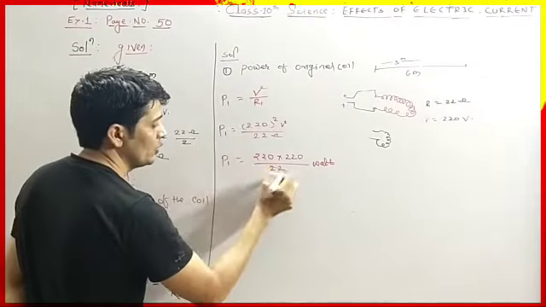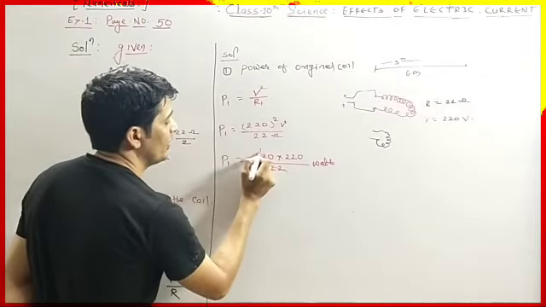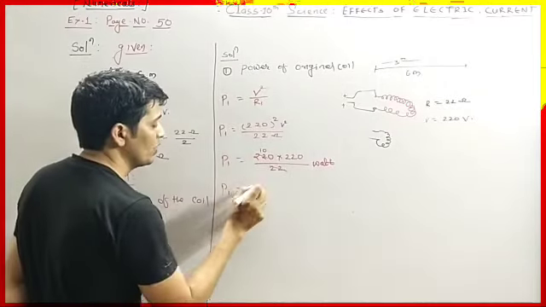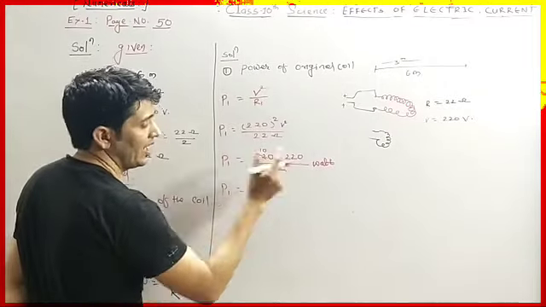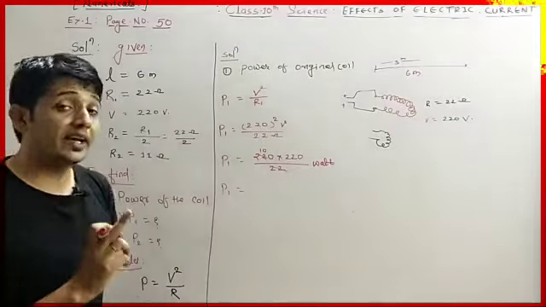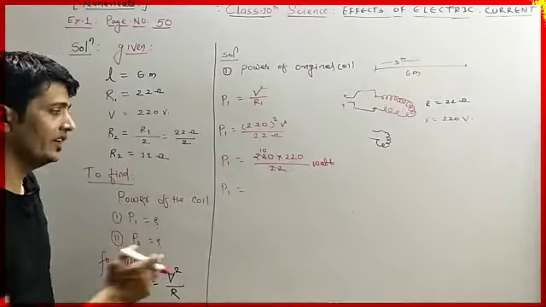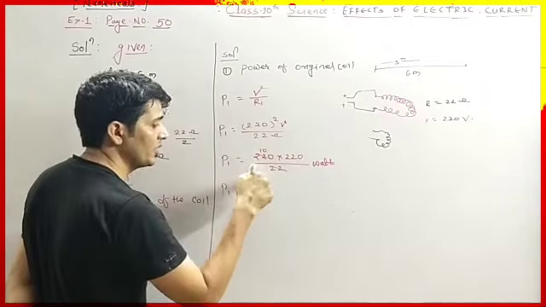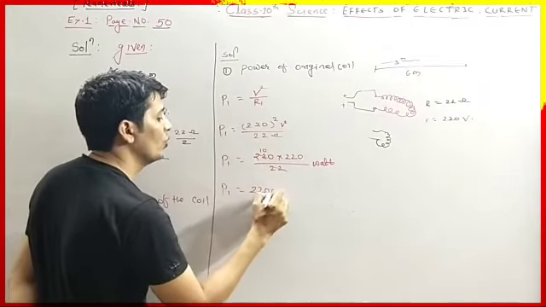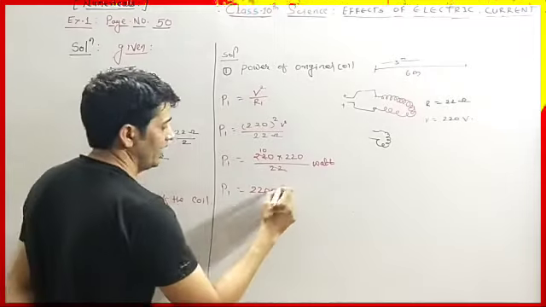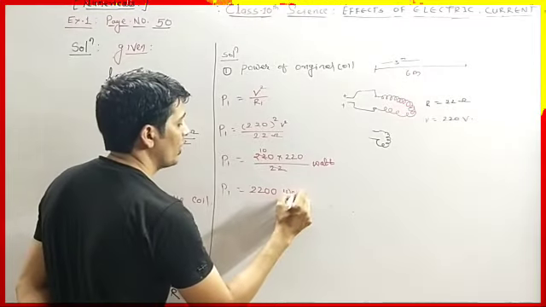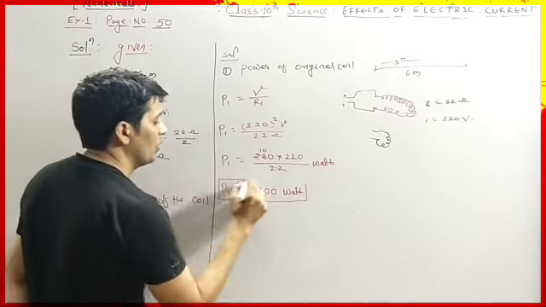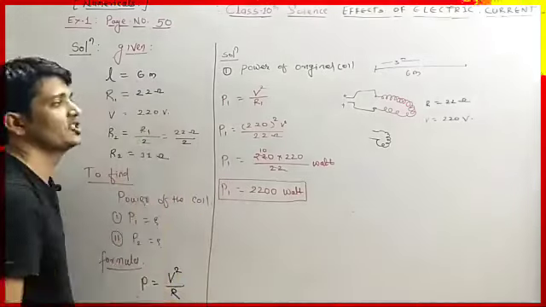So this 22 and this 220 will cancel by 10 times. So P1 equals, see, if we multiply any number by 10, one 0 will be added to the number. So we had 220, and if we multiply 220 by 10, then one more 0 will be added, giving 2200. And the unit will be watt. So this is our power of the first coil.